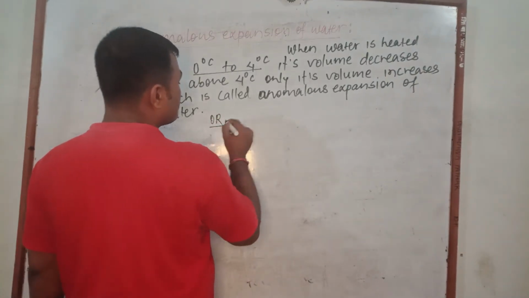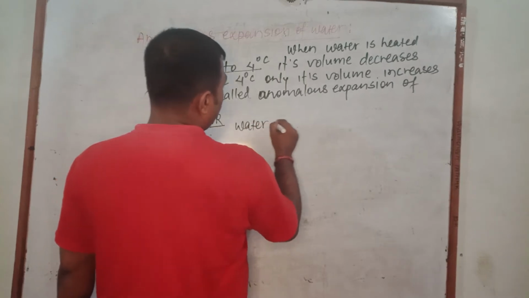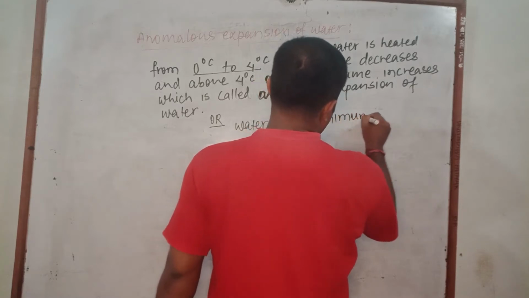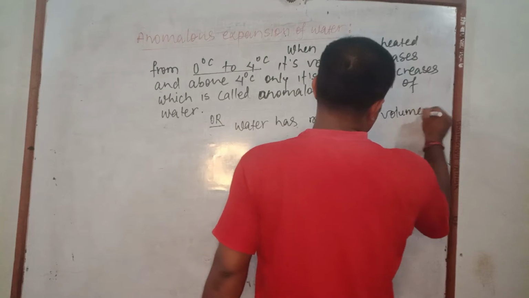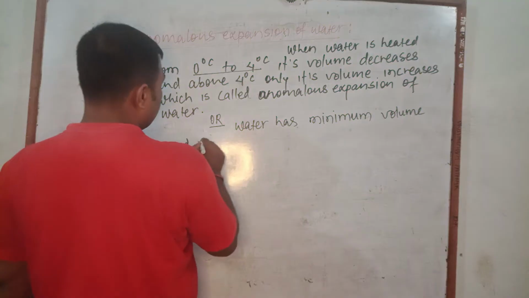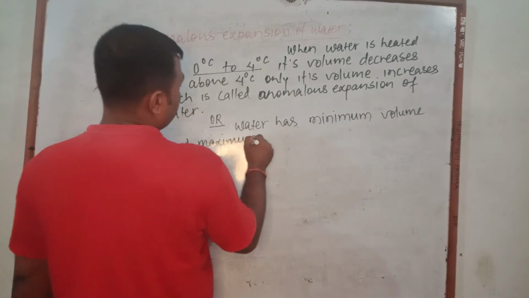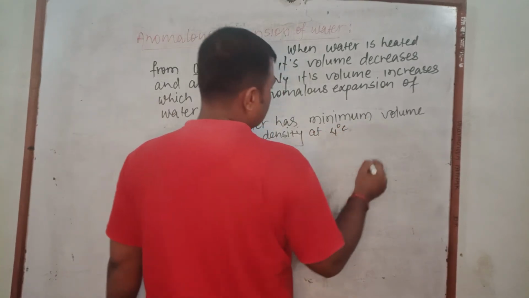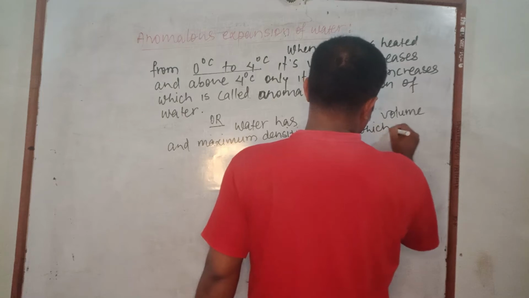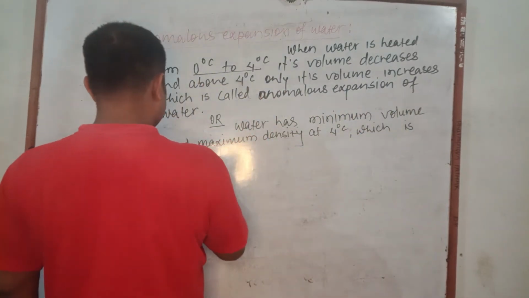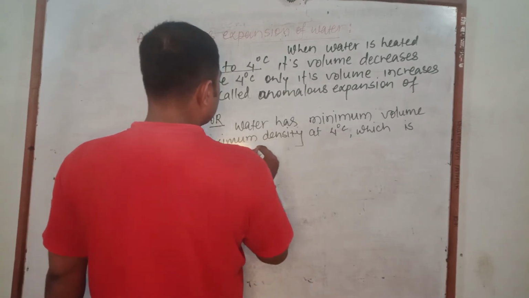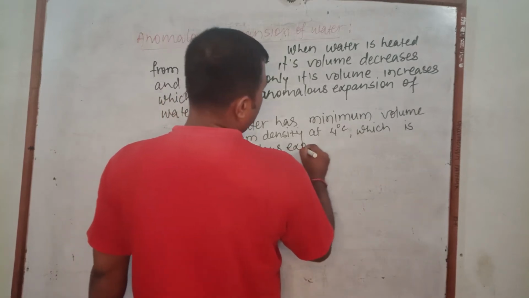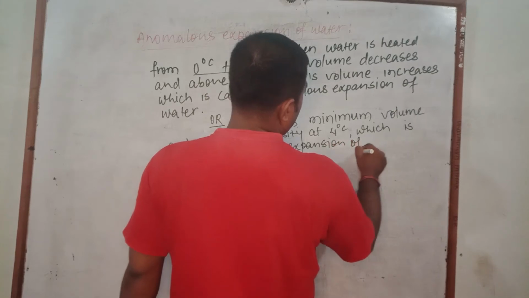And we can define this term as: water has minimum volume and maximum density at 4 degrees Celsius, which is called anomalous expansion of water.